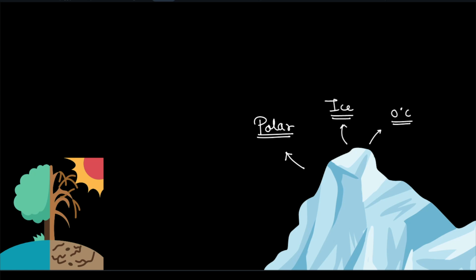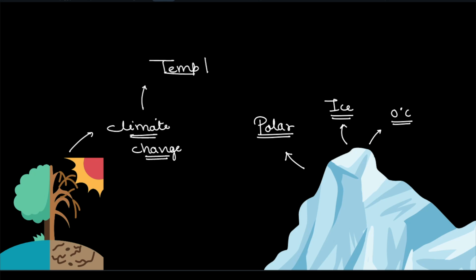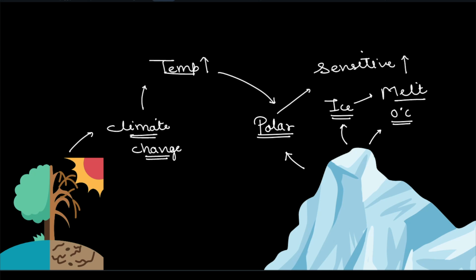Now, if due to the climate change the temperature increases, it affects these polar regions also, which are very sensitive to temperature. So ice starts to melt. Okay, so this is our primary finding.